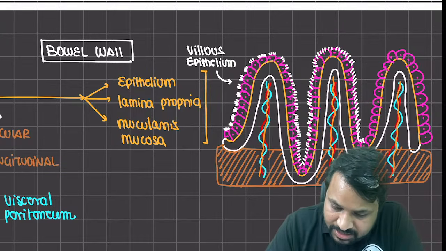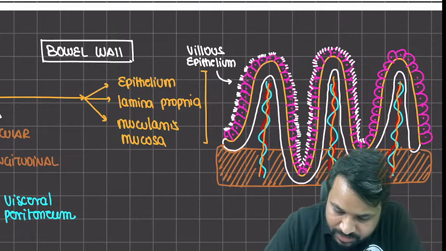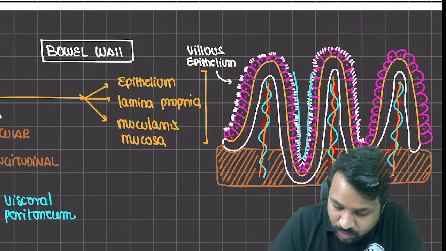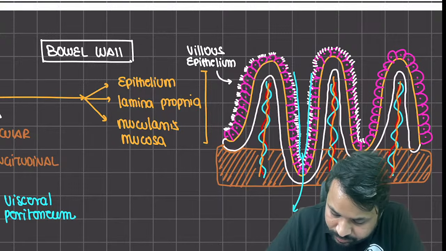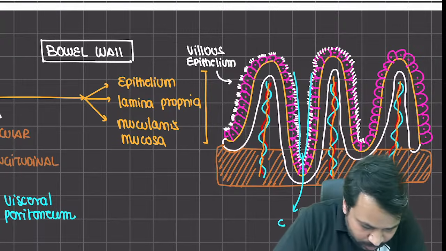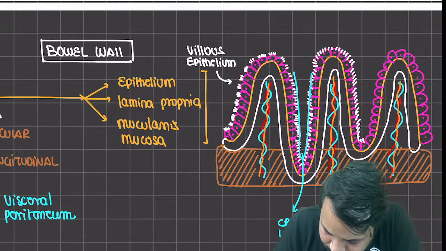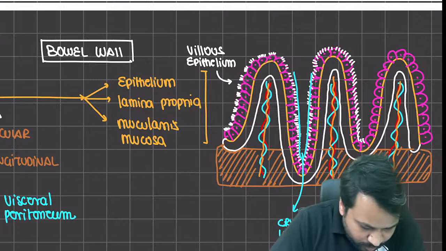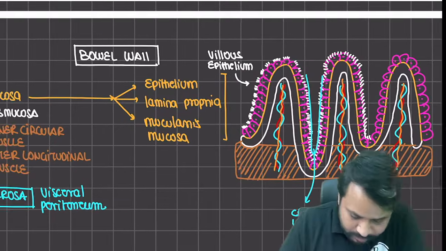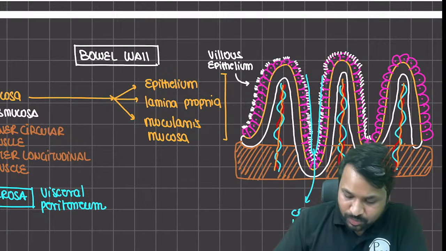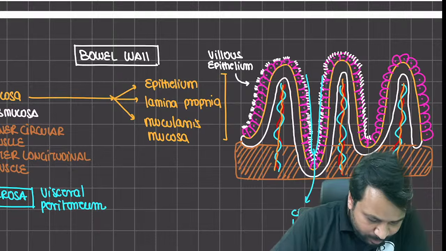Now you see this dip here, this fold that is created by the mucosa, this is what we call the crypt. This is the crypt lumen, right? So the villus epithelium is there, and the lumen that is created is what we call the crypt lumen.